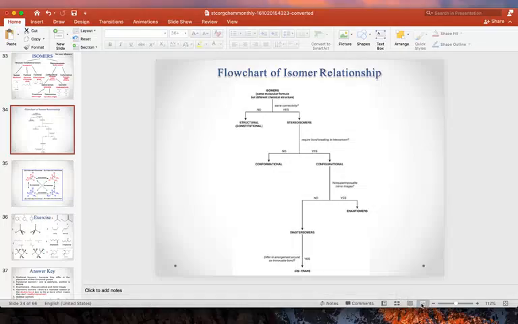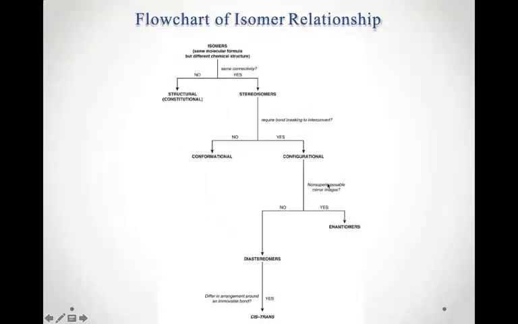Next I have the flowchart of the isomer relationship. As you can see, isomers are compounds having the same molecular formula but different chemical structure. So does that mean the same connectivity? If yes, they are stereoisomers. If no, they are constitutional isomers, I mean the structural isomers.